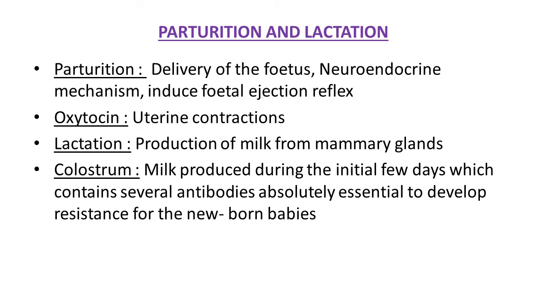After the development of 9 months, when the fetus is completely developed and fully mature, at that time the parturition mechanism takes place. The oxytocin hormone is very important here. It induces uterine contraction. It's a neuroendocrine mechanism, which means that it is observed under the control of our nervous system. At that time, for contraction of the uterus, oxytocin hormone is released, and it is absolutely required for the birth of the child from the body of the mother. So this mechanism is known as the parturition mechanism in the human female.